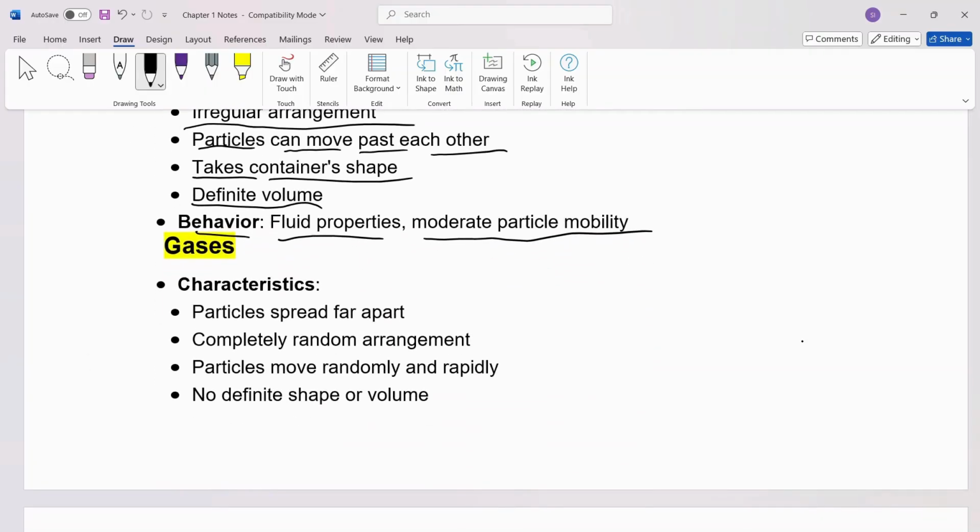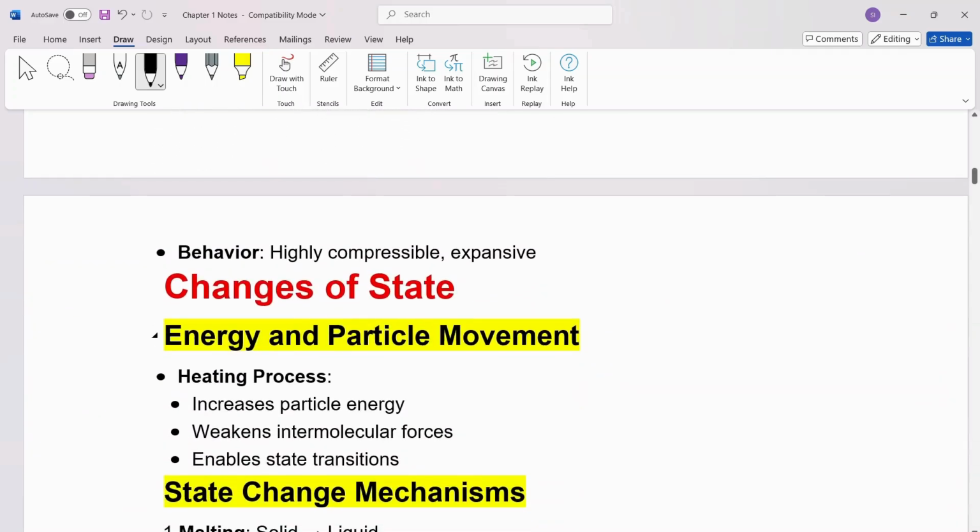Now let's talk about gases. The characteristics are particles spread far apart, completely random arrangement, particles move randomly and rapidly, and they have no definite shape or volume. Now let's talk about behavior. Highly compressible and expansive.